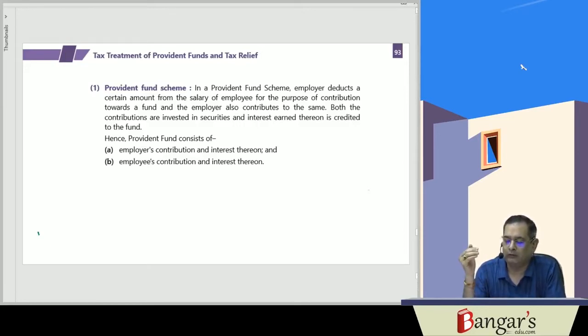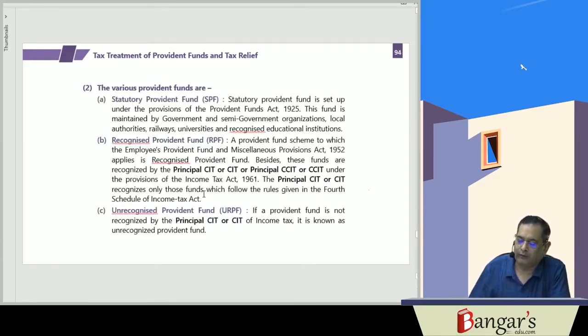So here we have the statutory provident fund, the recognized provident fund, and the unrecognized provident fund. What is the statutory provident fund?